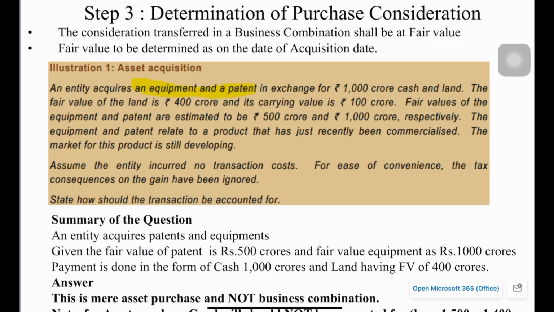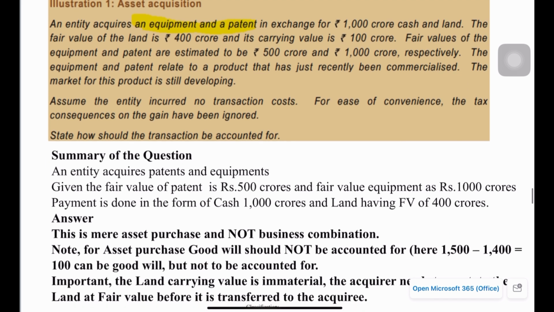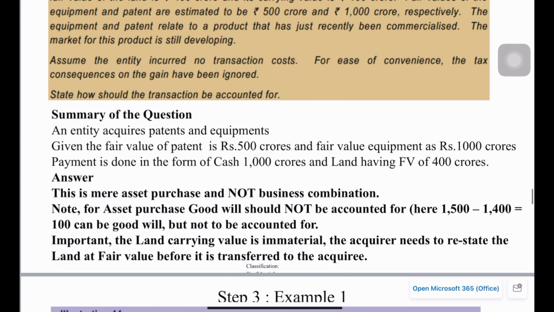Okay, so just read this example. This is not an example of a business combination. This is an example of a mere asset transfer, because the acquirer acquires some specific assets of the acquiree. So it's not a business combination. In this example, it is given that the fair value of the patent is 500 crore and the fair value of the equipment is 1000 crore, and payment is done partly in the form of cash, 1000 crore, and partly by transferring land which is measured at 400 crores of fair value.